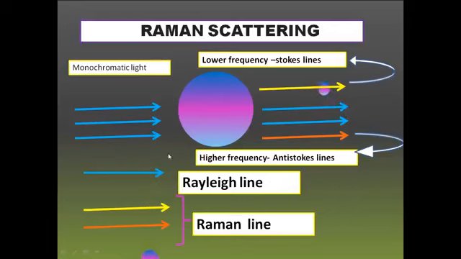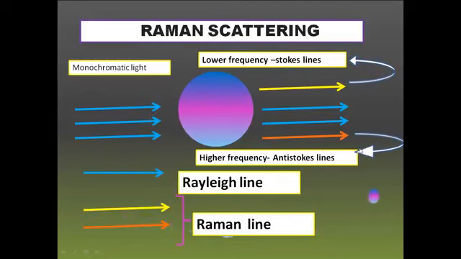Consider a beam of parallel monochromatic light. Here, monochromatic means light of a single wavelength. Laser light is the best example of monochromatic light. You take any medium, which may be a gas or liquid or transparent solid. When you pass a monochromatic light beam, the light will be scattered.